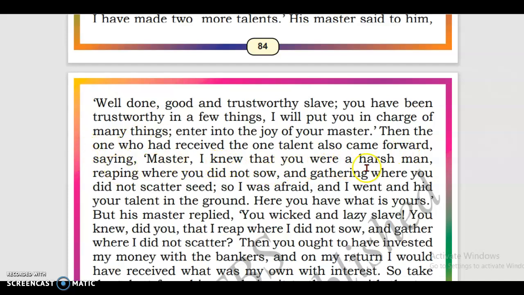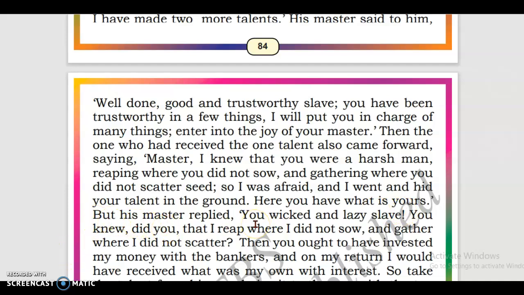Then the one who had received the 1 talent also came forward, saying, Master, I knew that you were a harsh man, reaping where you did not sow and gathering where you did not scatter seed. So I was afraid and I went and hid your talent in the ground. Here you have what is yours.